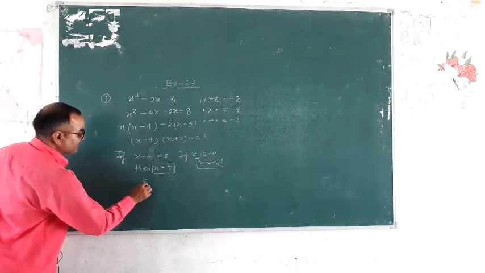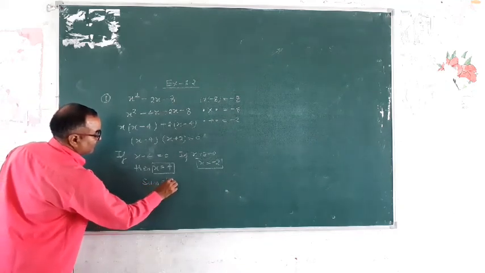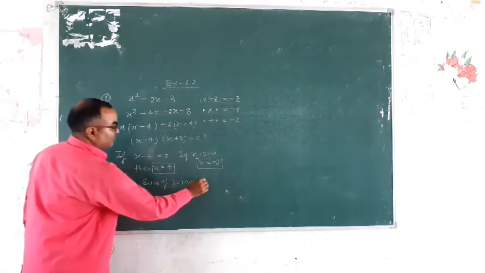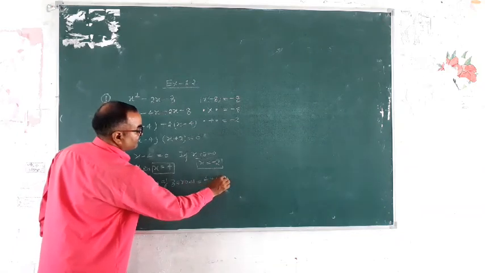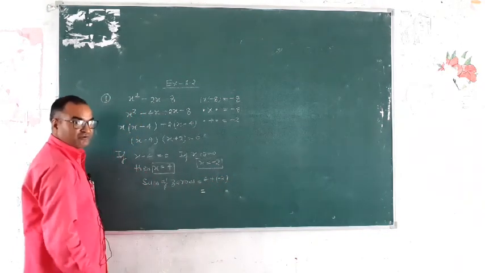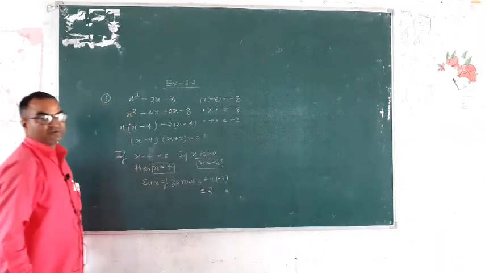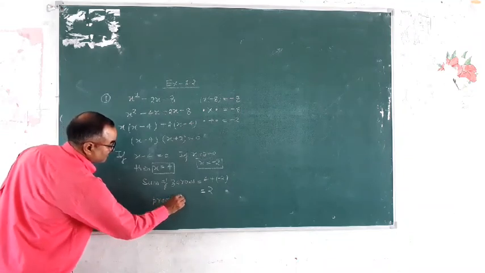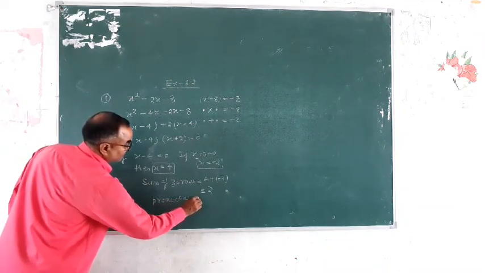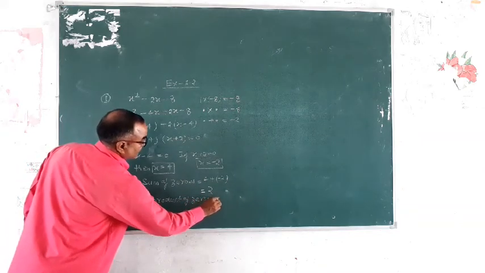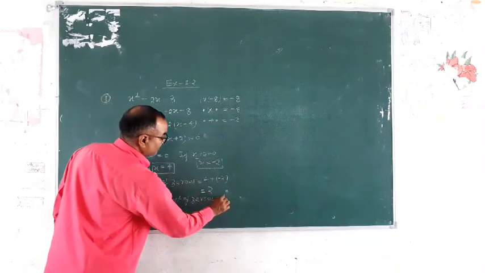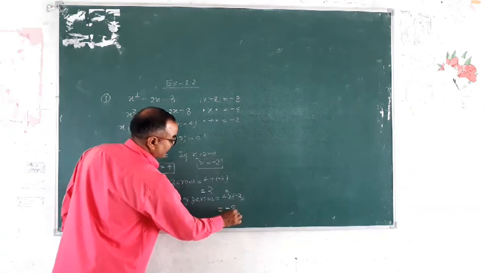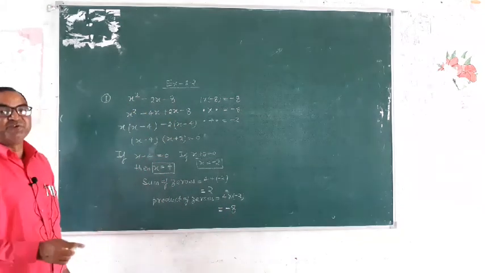Write down sum of zeros. Sum of zeros is equal to 4 + (−2). This is equal to 2. Product of zeros is equal to 4 multiplied by −2. So 4 times −2 is −8. This is −8.